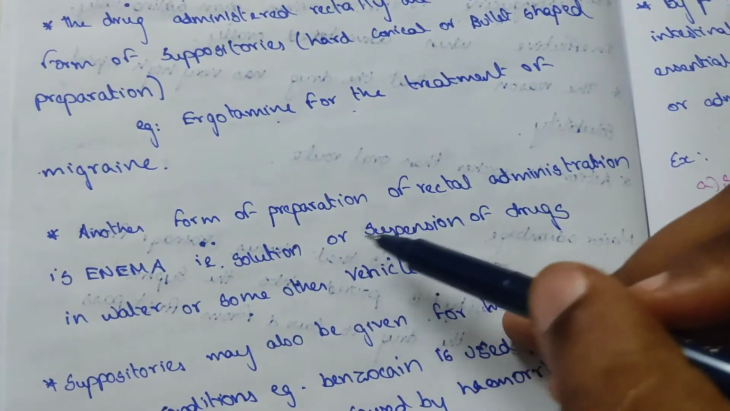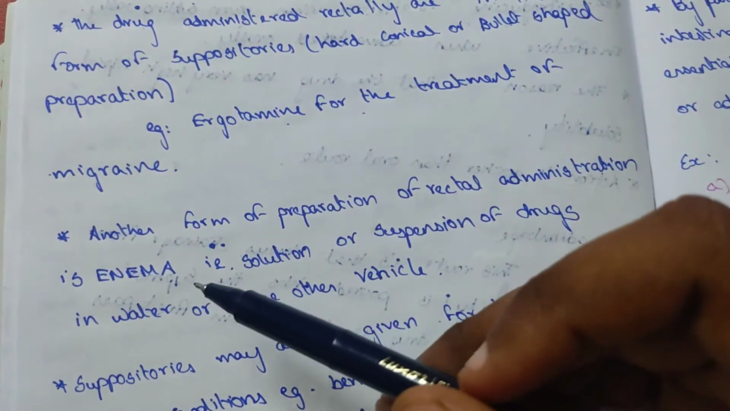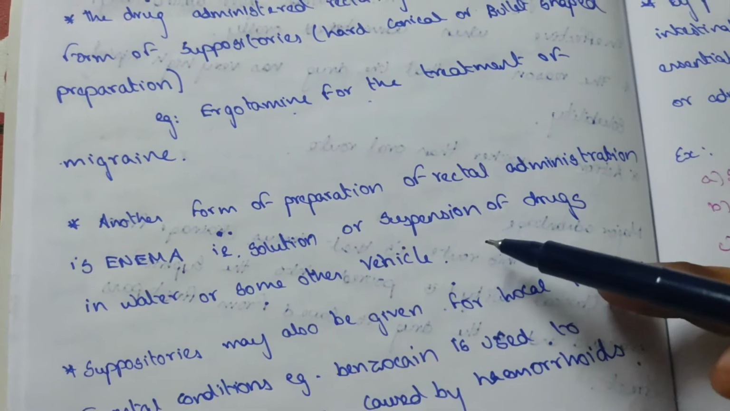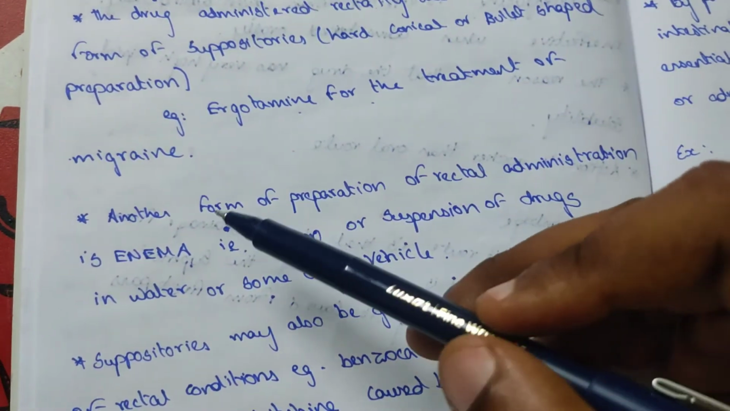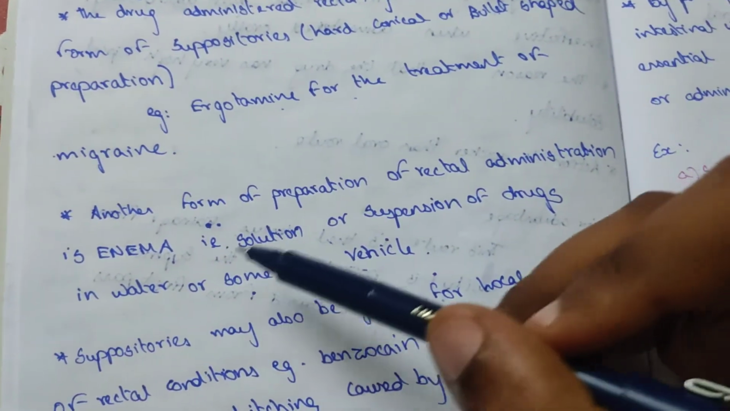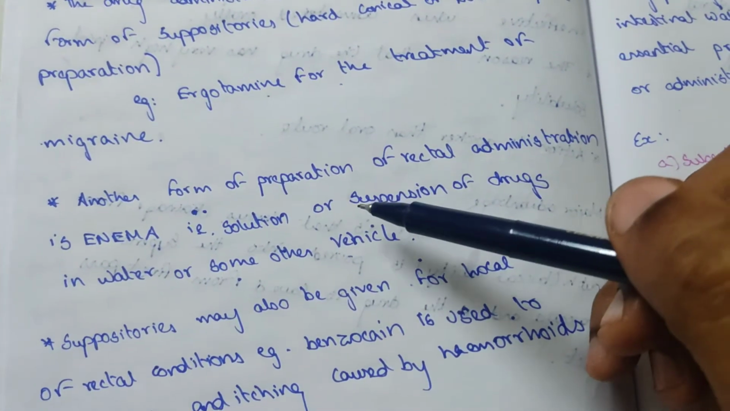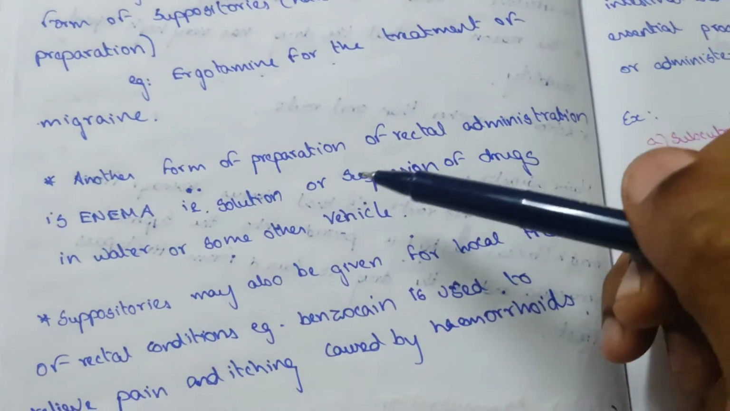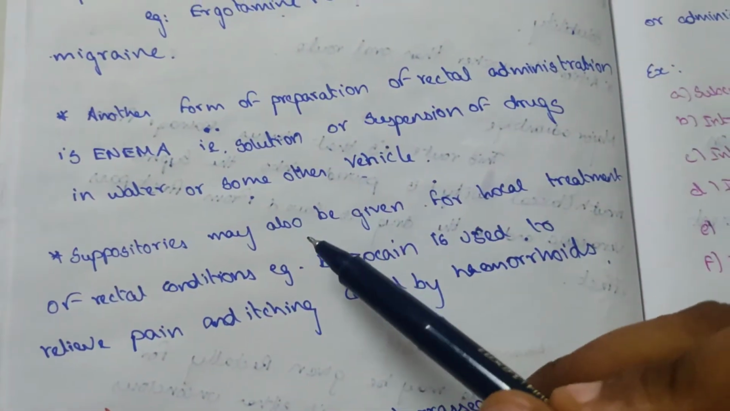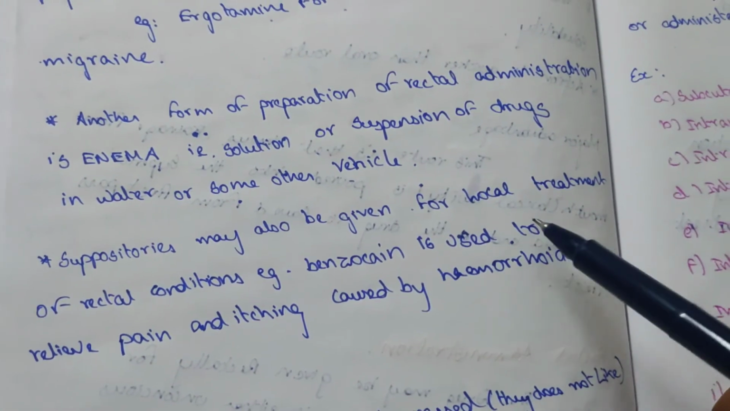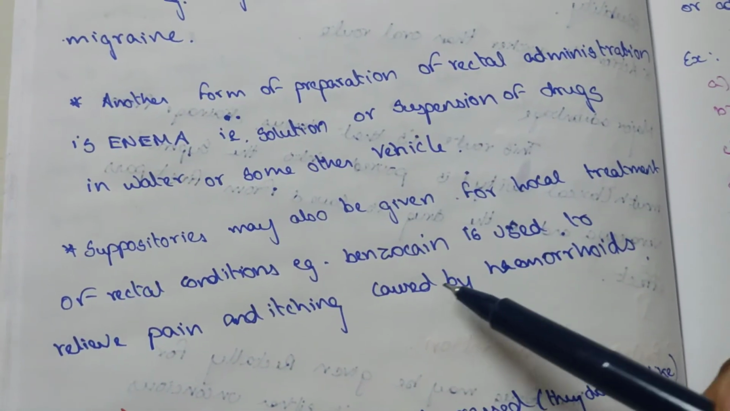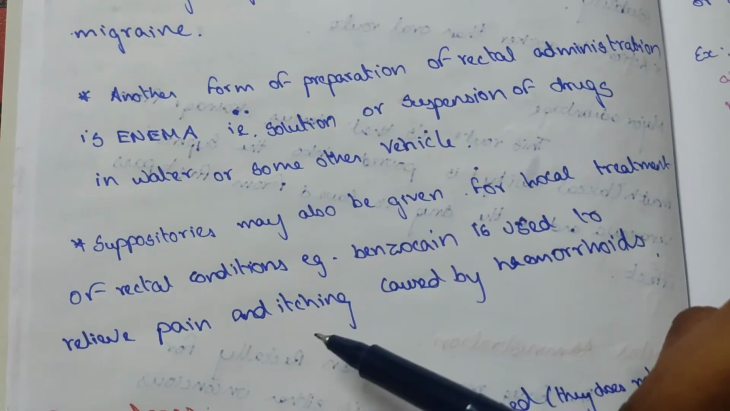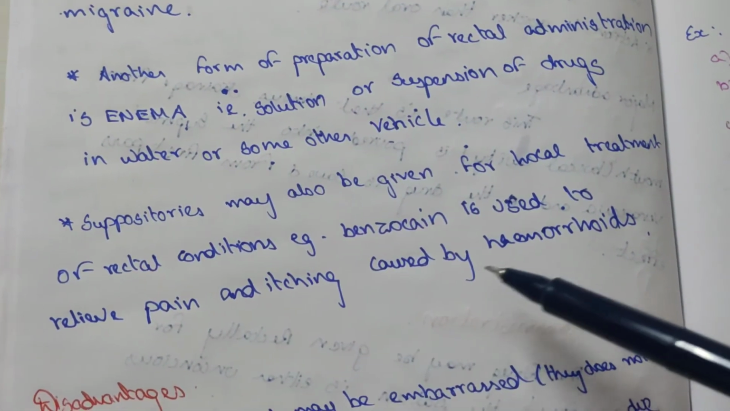Another preparation for rectal administration is enema, a solution or suspension of the drug in water or some other vehicle. The enema is given rectally. The suppository may also be given for local treatment of rectal conditions, for example benzocaine, which is used to relieve itching caused by hemorrhoids, which is piles.